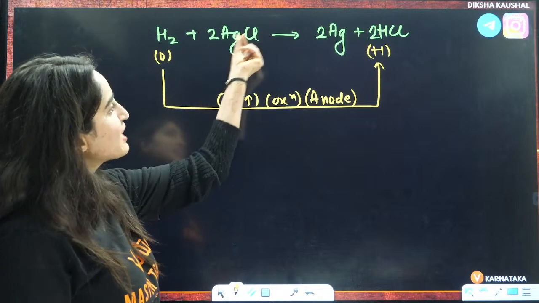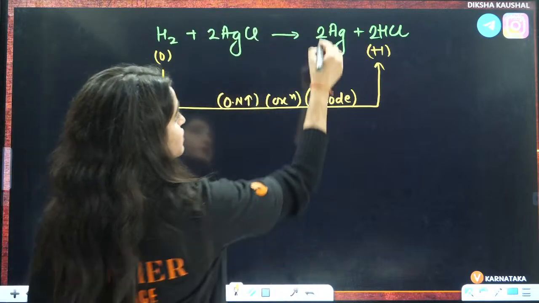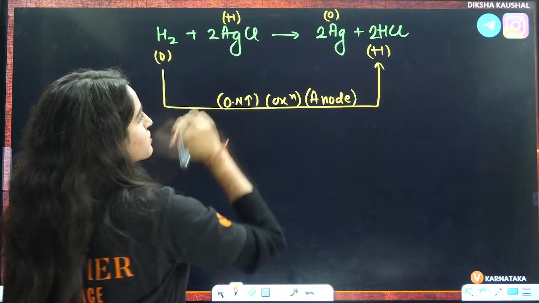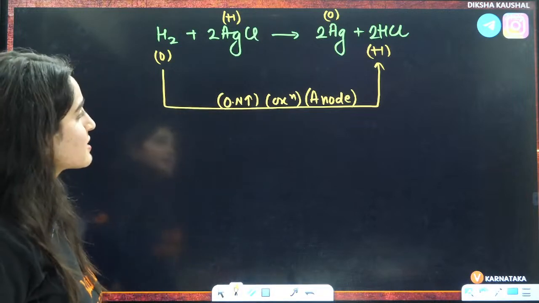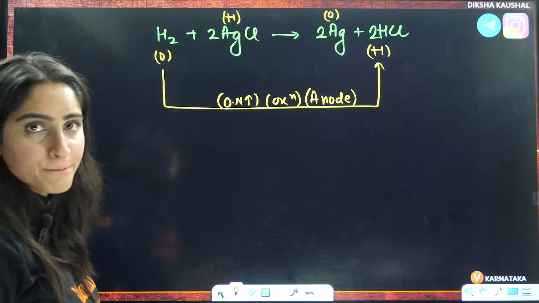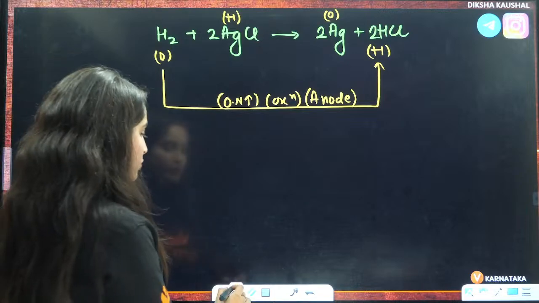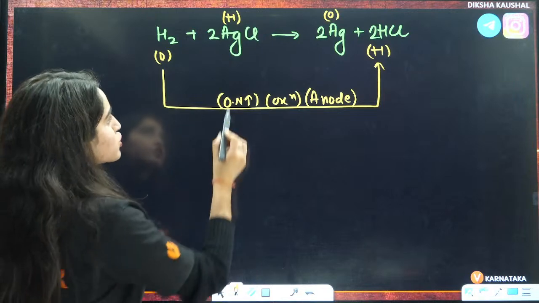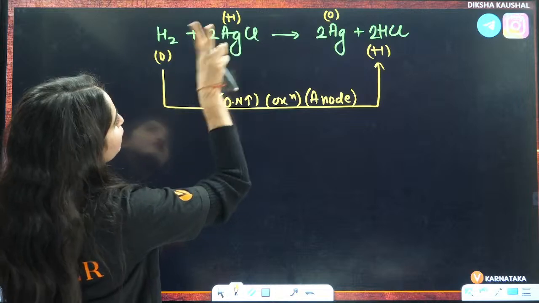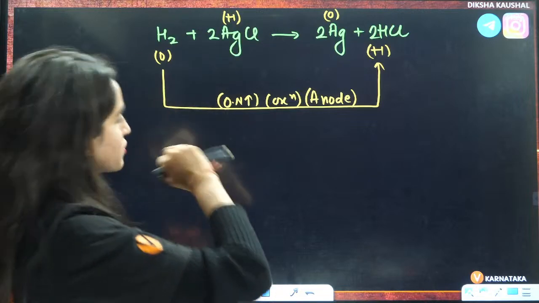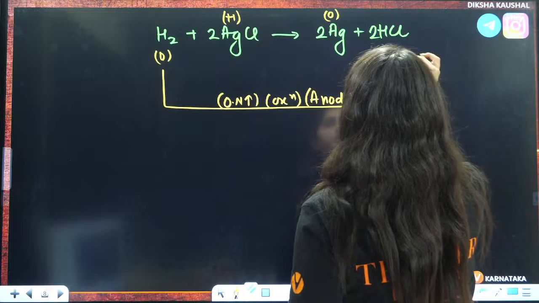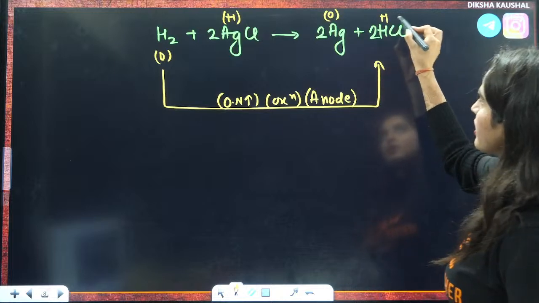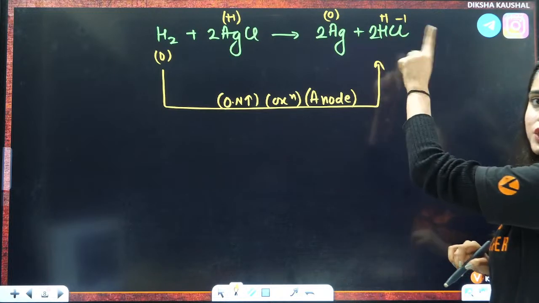Now, if you talk about 2Ag, here it is 0, and here Ag is in +1 oxidation state. But here we have 2 Ag, so here also it should be +2, because 1 H has +1 oxidation, this is -1, and 2 H positive will have +2.